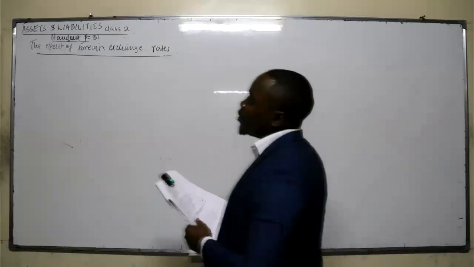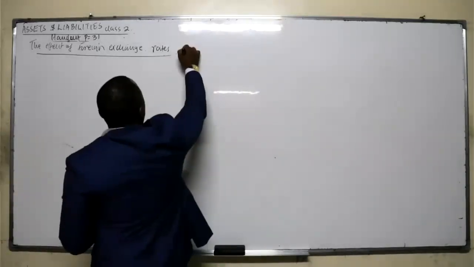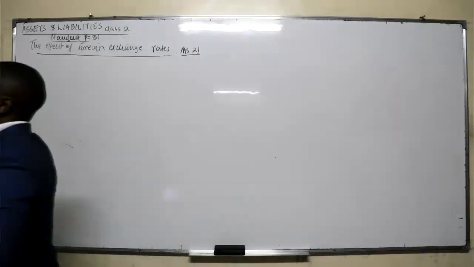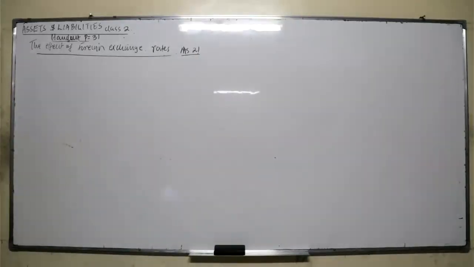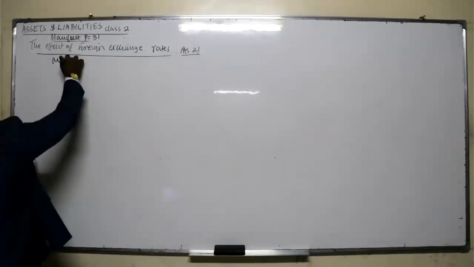So now that brings all about the effect of foreign exchange rates that is provided by IAS 21. It's all about how do you translate the financial statement or how do you translate the foreign currency. And in case there is any exchange movement, that is an exchange gain or exchange loss, it can either be recognized as an income or an expense. In such a case, IAS 21 provides for two methods of translation. That's what I want to explain. Don't look at the notes. Let me just summarize them here. We have two methods of translation.